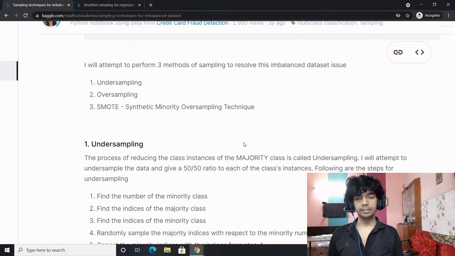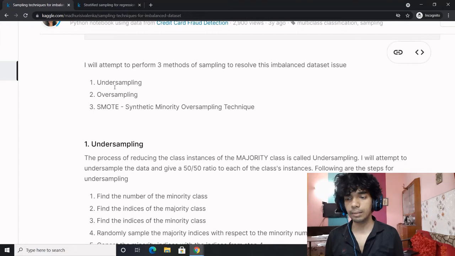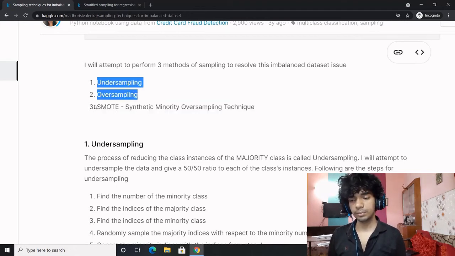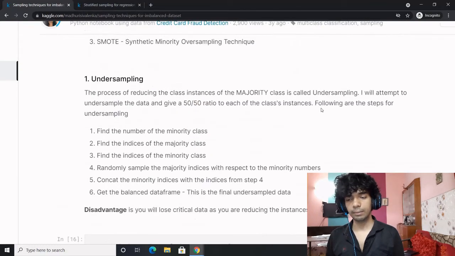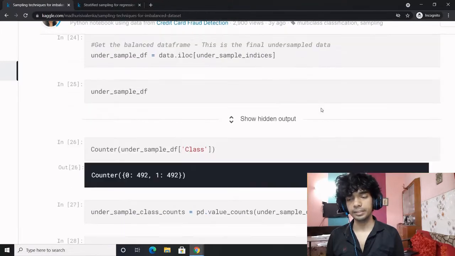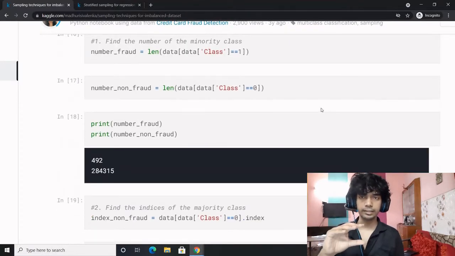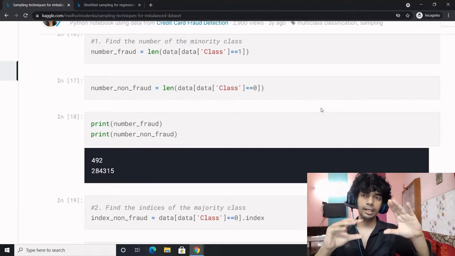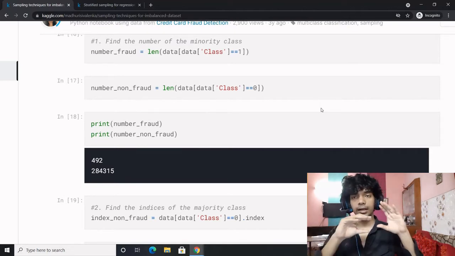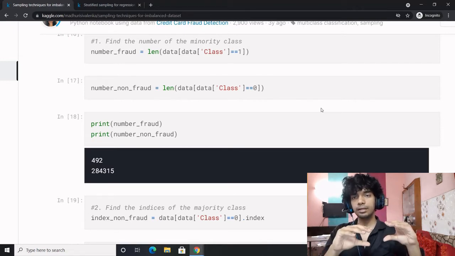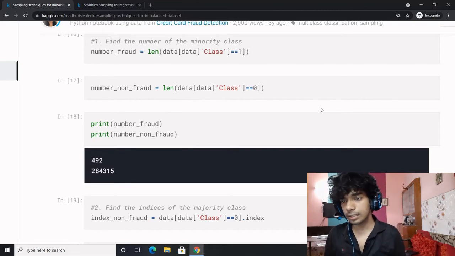Now there are three methods which are majorly used to resolve the imbalanced dataset issue: undersampling, oversampling, and SMOTE. SMOTE is quite popular and heavily used. Now let us talk about undersampling, oversampling, and SMOTE one by one. What is undersampling? This is the amount of samples the majority class has, and this is the amount of samples the minority class has. Undersampling means you reduce the majority samples so that the majority and minority are in a 1:1 ratio. This is the undersampling method.